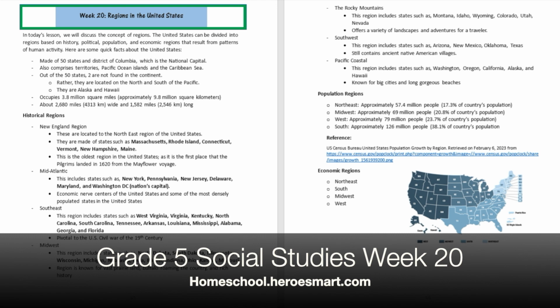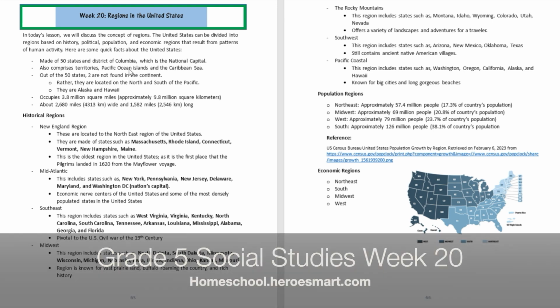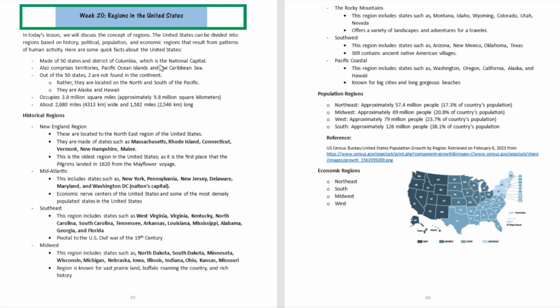Okay, so it's important to understand that the United States is made of 50 states and the District of Columbia, which is the nation's capital. It comprises territories like the Pacific Ocean Islands and the Caribbean Sea. Out of the 50 states, 2 are not found on the continent. Rather, they are located to the north and the south of the Pacific, and they are Alaska and Hawaii.